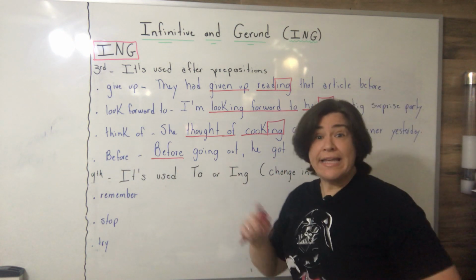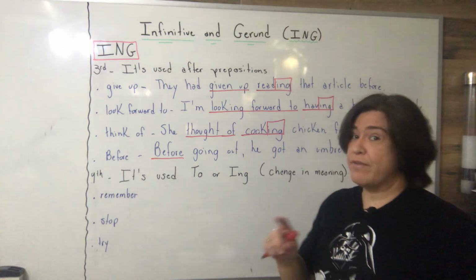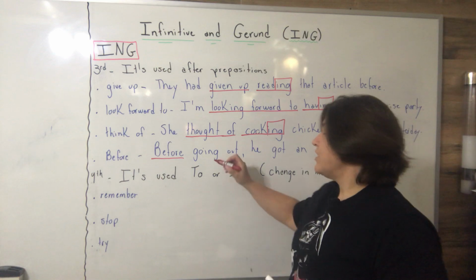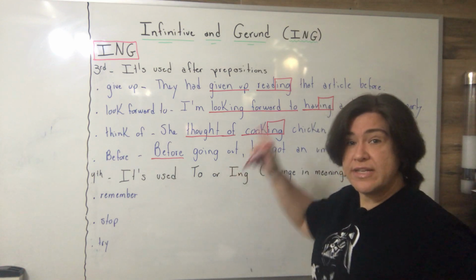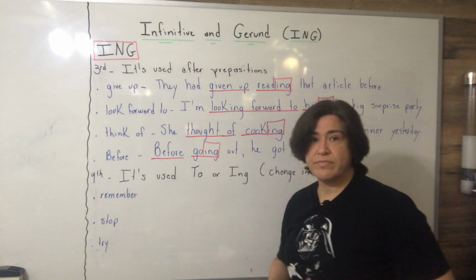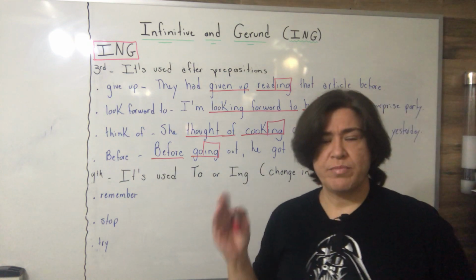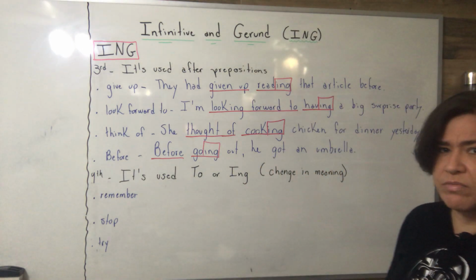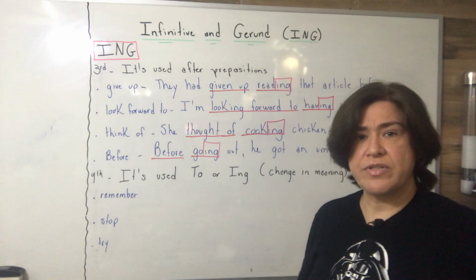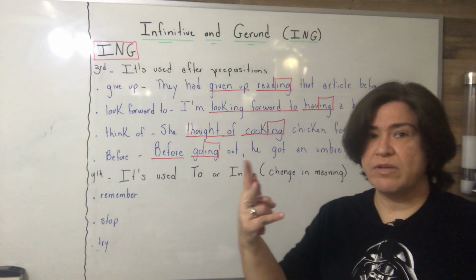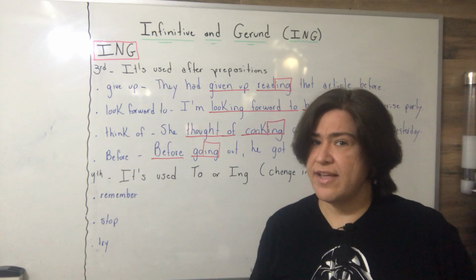Then we have a verb in infinitive. However, we can't say to because two prepositions in English is not okay. So the other possibility for infinitive is ing. So the verb comes with ing. This is pretty easy. Preposition, ing, never to. Okay, I don't see any problems, students. I see more problems in rule number 1 because you have to memorize the verbs than in rule number 2, 3. It's not that bad, students.